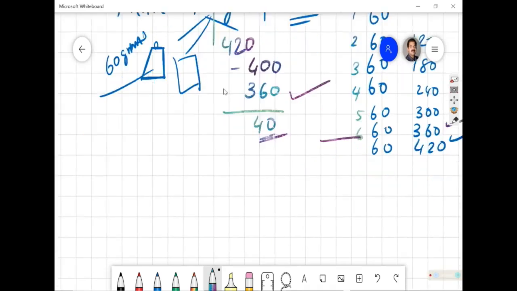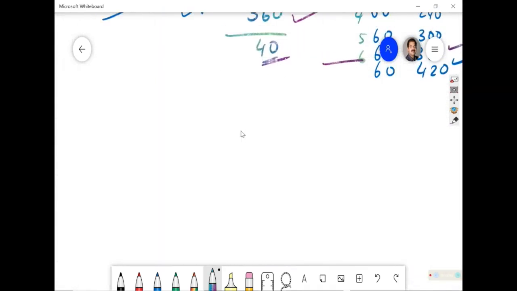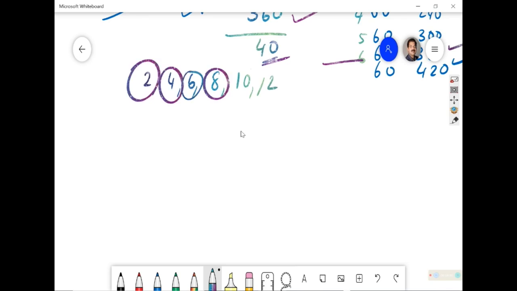So whatever you studied in previous year in the form of multiplication table and the division are of great importance. For example, we know that 2, 4, 6, 8, 10, 12, all these are divisible by 2. That means any number which is ending in 2, 4, 6, 8 and 0 will be divisible by 2.